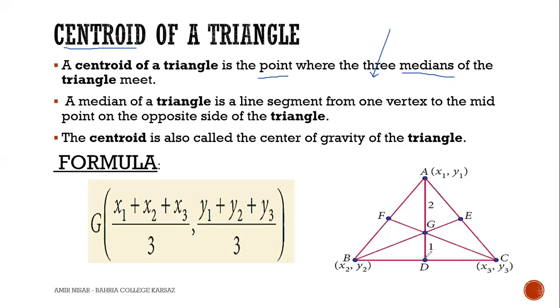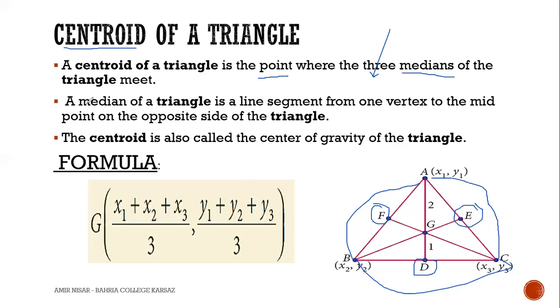On the basis of this definition, we can say that this point E is the midpoint of side AC. You have to keep this definition in mind while solving the question. Similarly, F is the midpoint of side AB, and D is the midpoint of line segment BC. So these three are the midpoints.